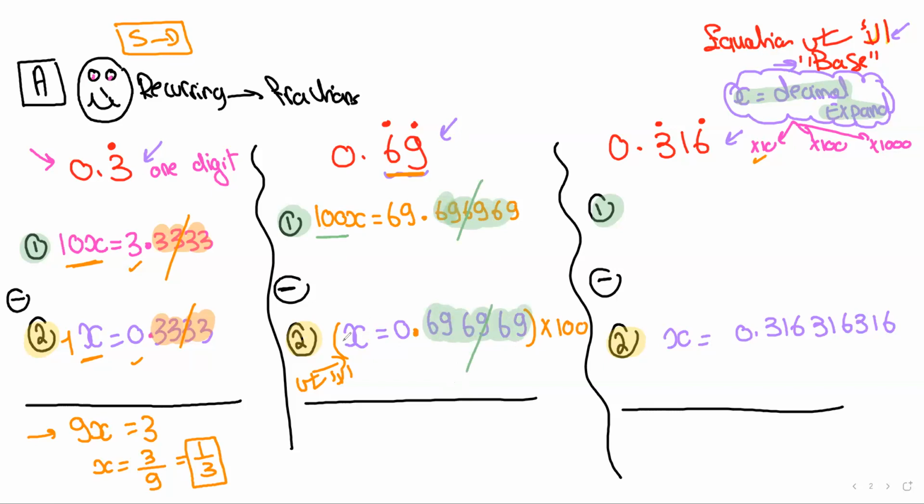How do I subtract? 100x minus 1x, which is 99x. And then you subtract the whole numbers, of course. 69 minus 0 is 69, and the decimals are gone. Now, you solve it as an equation. Remember that the 99 is multiplied, so when I move it to the other side, it moves by division. So 69 divided by 99.